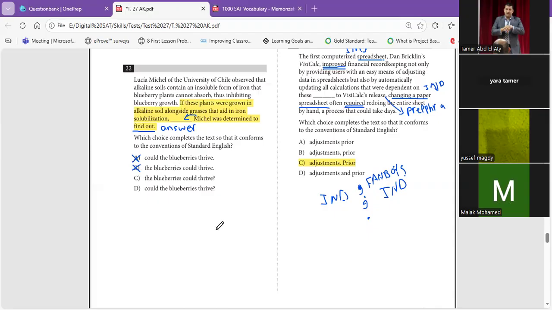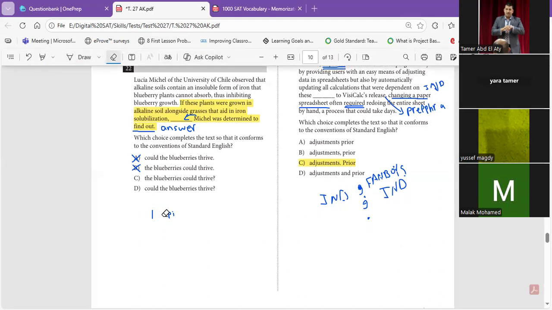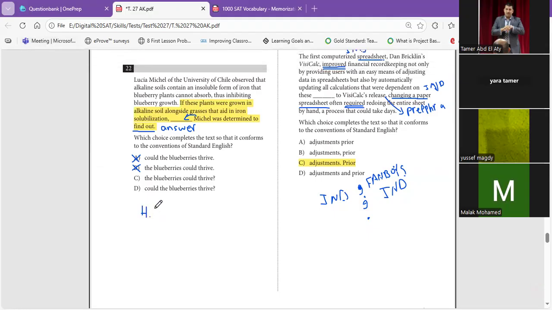Now let's go to the question. And as you can find, here it's a yes/no question. So how can we make a yes/no question? We put first the helping verb, let me write it with abbreviation, HV, then the subject, then the main verb.